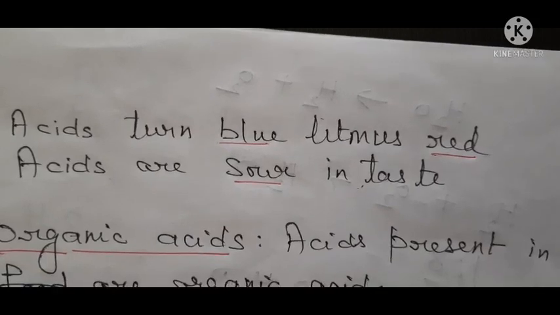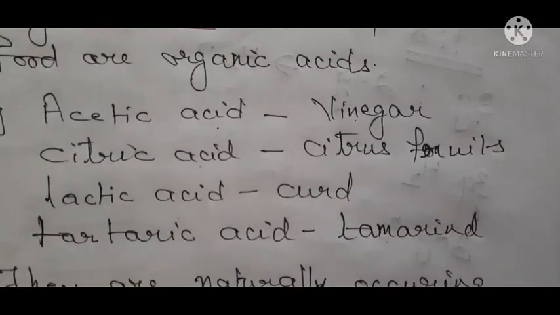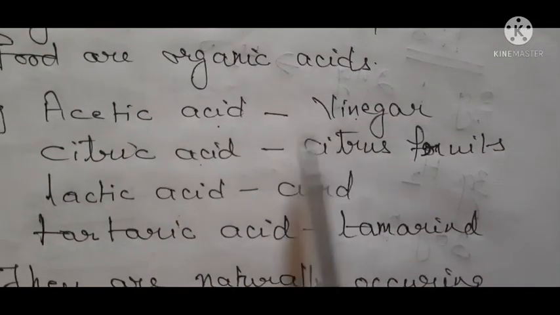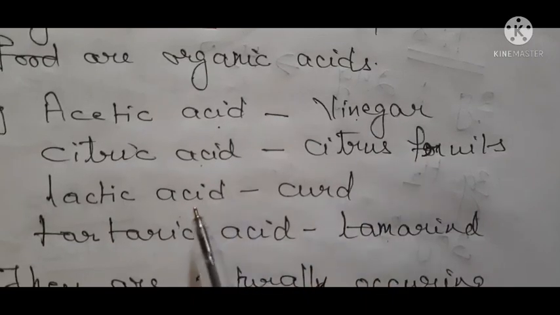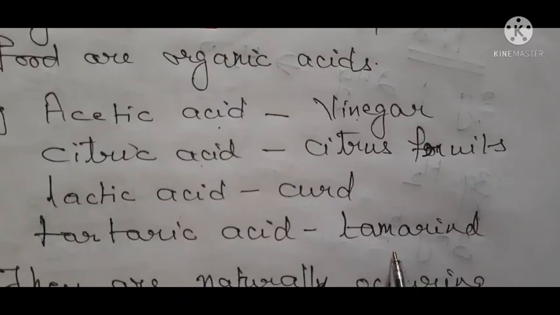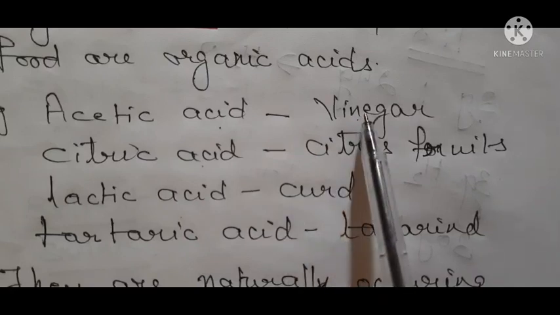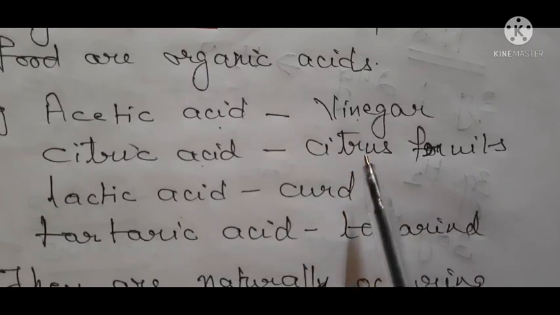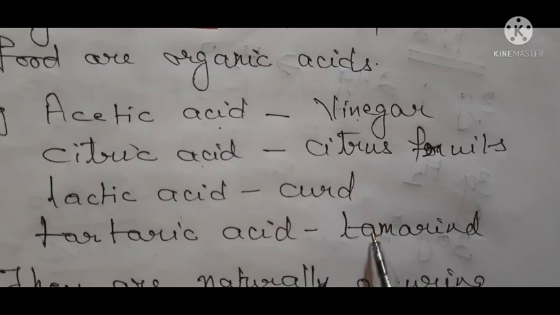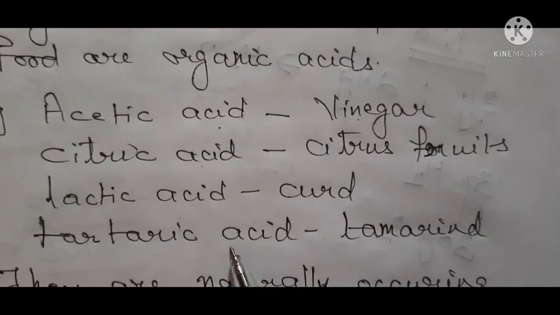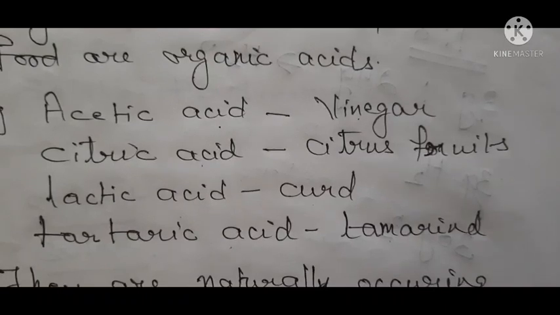The acids which are found in foodstuffs are like acetic acid, it is found in vinegar, citric acid is found in citrus fruits, lactic acid is found in curd, tartaric acid is found in tamarind. In Hindi we call it imli. Okay, so that is also sour. So all of these food materials that are sour in taste contain organic acid. Okay, understood? And these organic acids are naturally occurring acids and they are weak acids. They are not harmful. I hope it is clear to everyone.